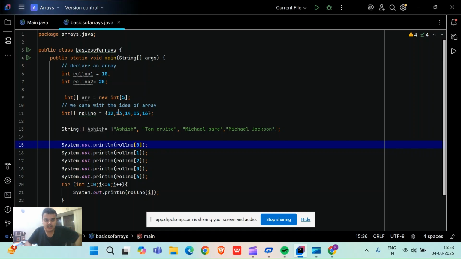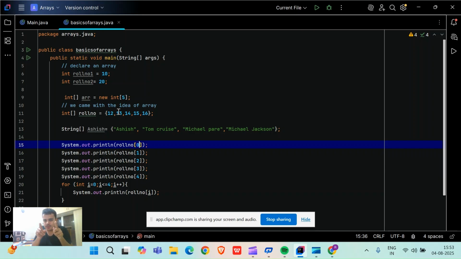I want to store numbers, right? I have already told you. What if I want to store the roll numbers of 100 students? What will you do? You will create a memory of 100 blocks, 100 ints: roll number one, roll number two, roll number three, till roll number 100. You will make it like this, no, right? That is why array came.